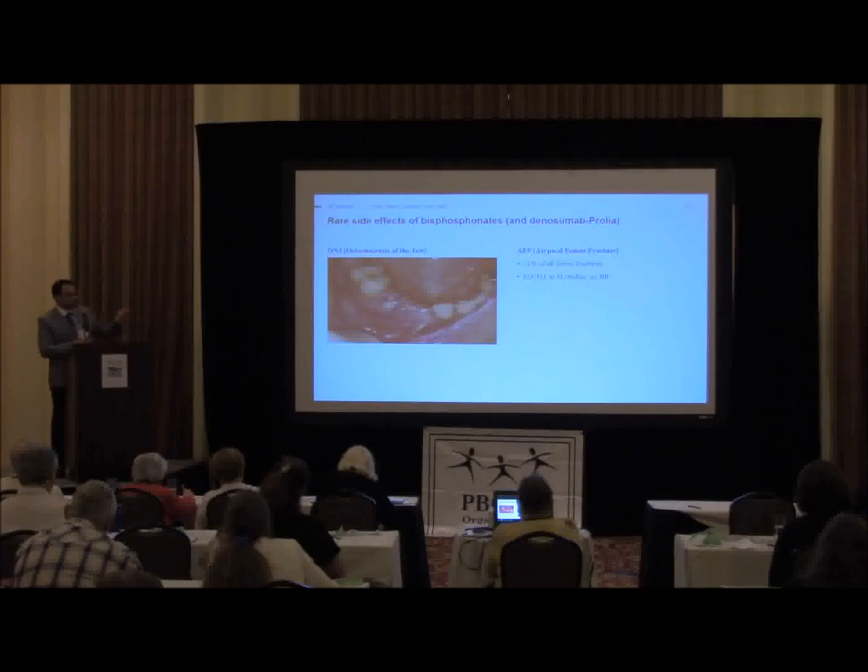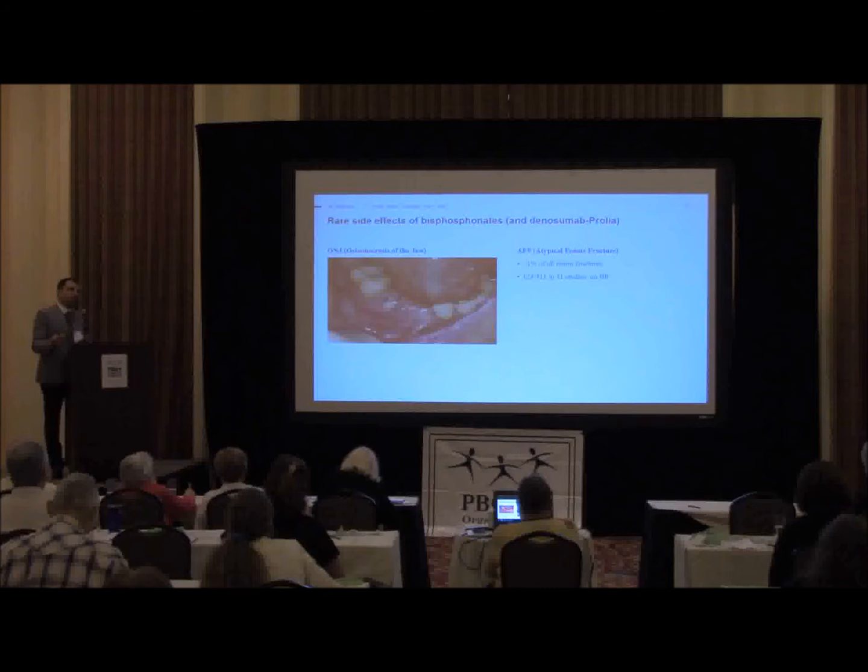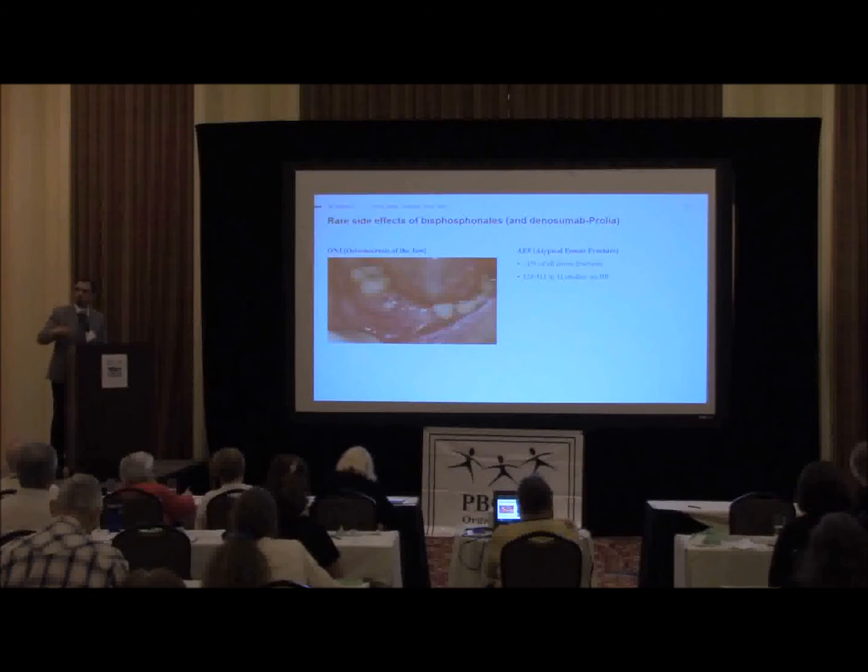The other one is what we call atypical femur fracture. So remember, we're treating you to prevent fractures, right? The most common fractures in osteoporosis are at the neck of the hip, like I showed you. These are fractures that happen below the neck of the hip, in the middle of your femur. We call them atypical because that is not your typical fracture. Now, they are also very rare. Less than 1% of all femur fractures are atypical femur fractures.